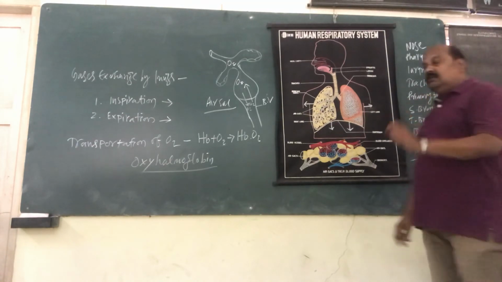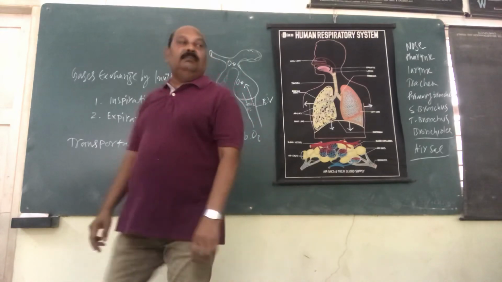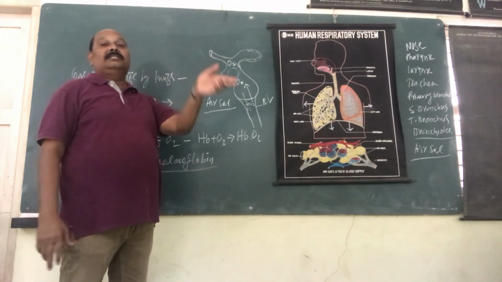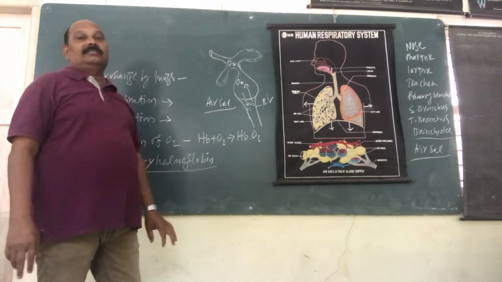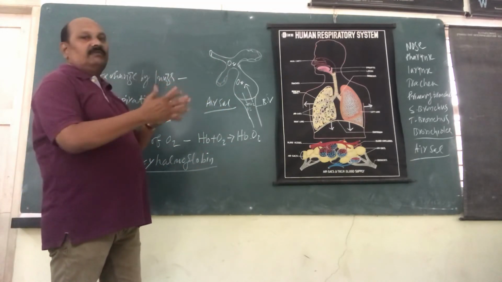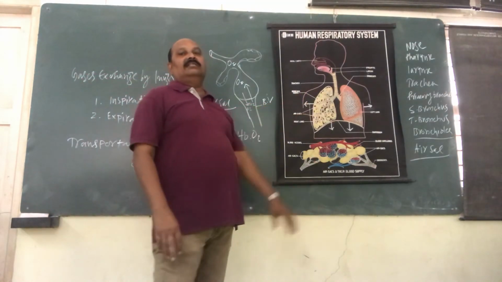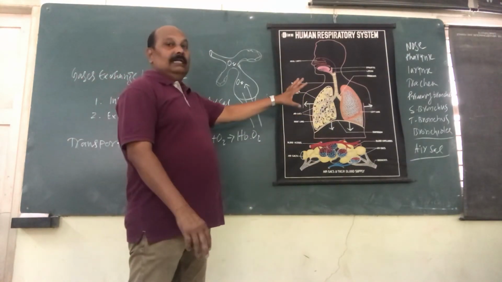Finally, the smaller bronchi are called bronchioles. The bronchioles lead into the unit of the lungs. It is nothing but the gas exchange area. What do you call that? Air sac or alveoli. So millions of alveoli in each lung combine to make a spongy organ for gas exchange. What do you call it? Lungs.